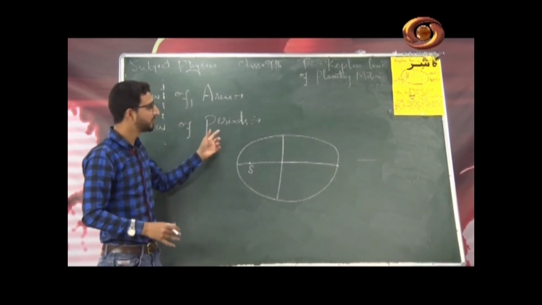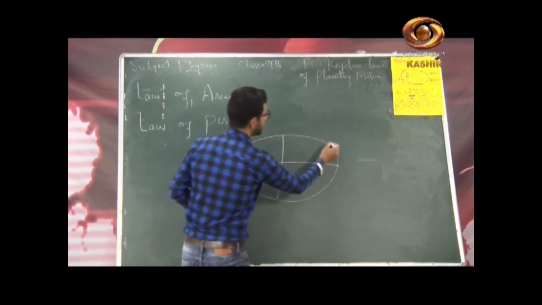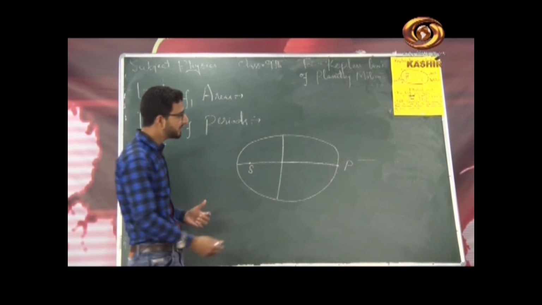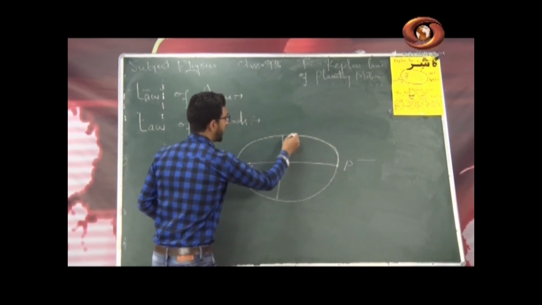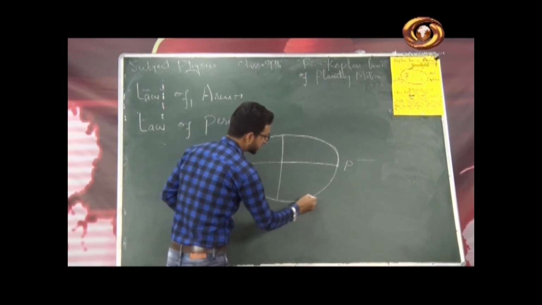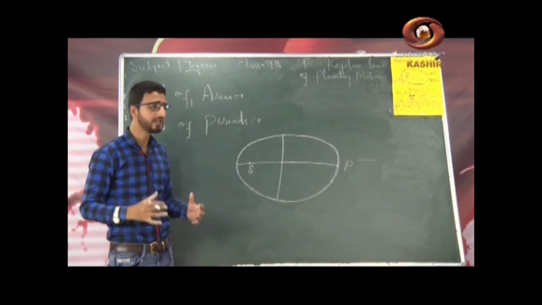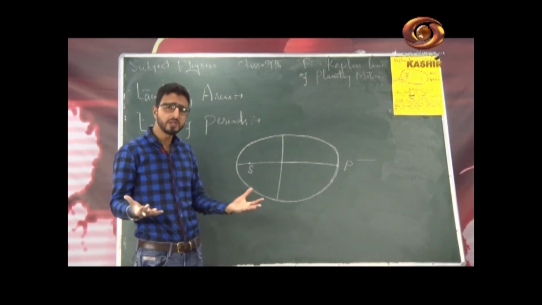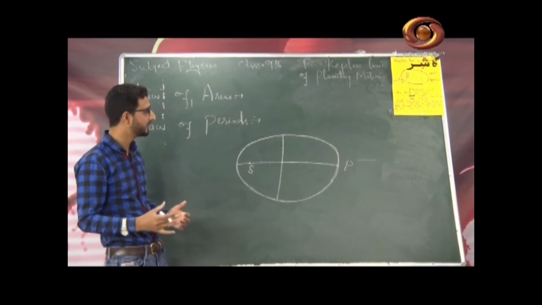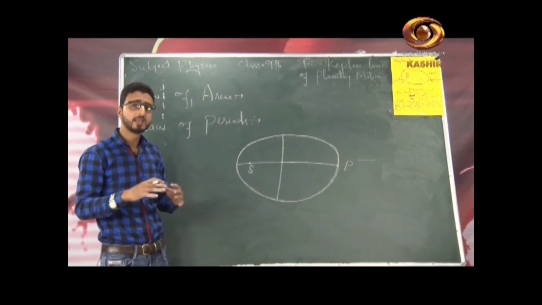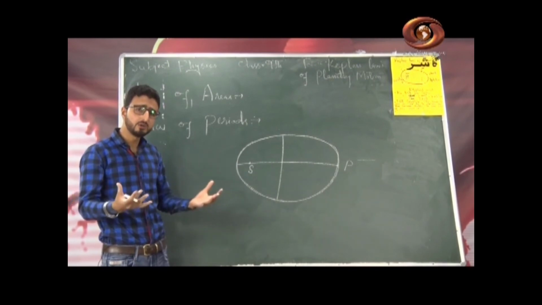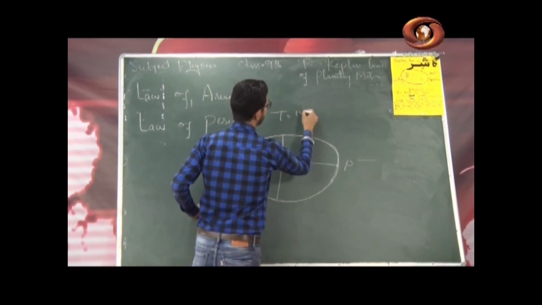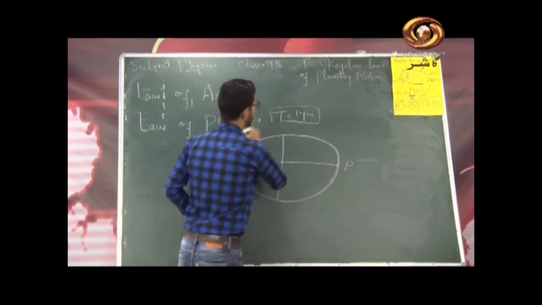Now let me try to define the time period of a planet. Suppose the planet is here, let me call this point P. The time taken by the planet to complete one revolution around the sun is called the time period of a planet. You are already familiar with the time period of earth. Do you remember how much time the earth takes to complete one revolution around the sun? Yes, it is equal to 1 year.